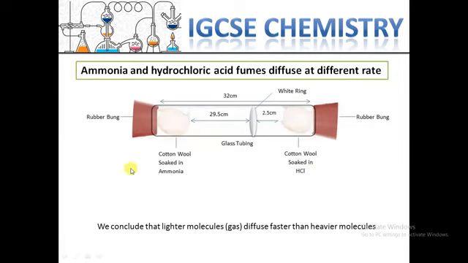After this experiment, we can conclude that a lighter molecule, here ammonia, diffuses faster than a heavier molecule. The heavier molecule here is HCl, hydrochloric acid, and the lighter molecule is ammonia. Ammonia can move faster, diffuse faster, because of molecular mass.